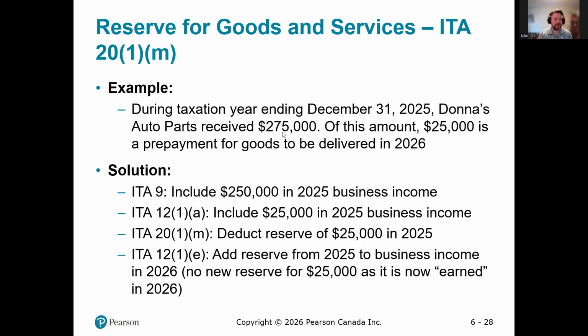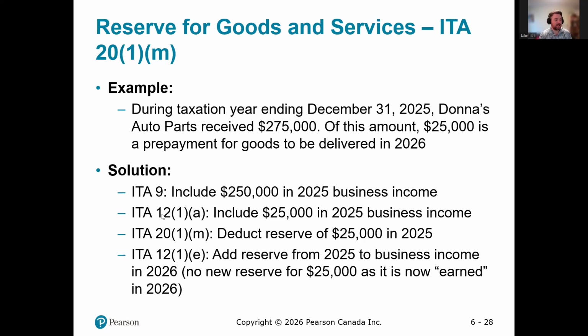So our general rules say we received cash, it should be included in income. But the reserve says $25,000 is a prepayment that we haven't earned yet. So we should have a reserve for the difference. Income Tax Act 9 would include $250,000 in business income. If this company's on the accrual basis, their income statement will be showing $250,000.